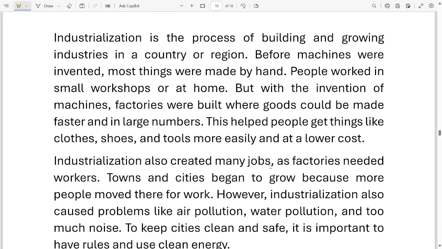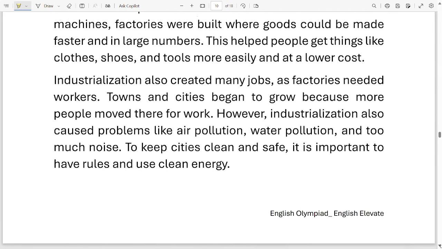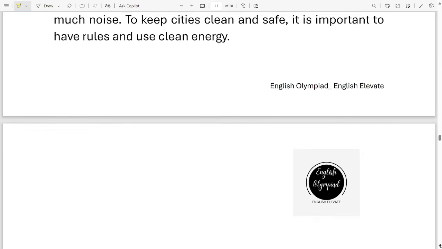Industrialization also created many jobs as factories needed workers. Towns and cities began to grow because more people moved there for work. However, industrialization also caused problems like air pollution, water pollution, and too much noise. To keep cities clean and safe, it is important to have rules and use clean energy.